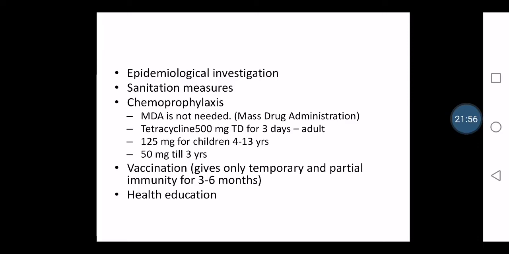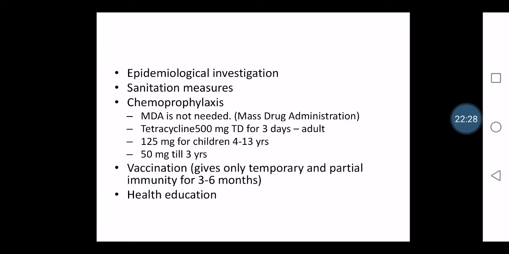In sanitation, as I have told, especially the water control, we have to boil the water. Safe drinking water should be used for cooking and for drinking. And excreta disposal, as I have told, open air defecation is very rare in Kerala, but still, people who are living near the railway station should be more conscious about this, because when there is feces in the open air, the flies can come over that and they can come back into your food, which can lead to cholera.